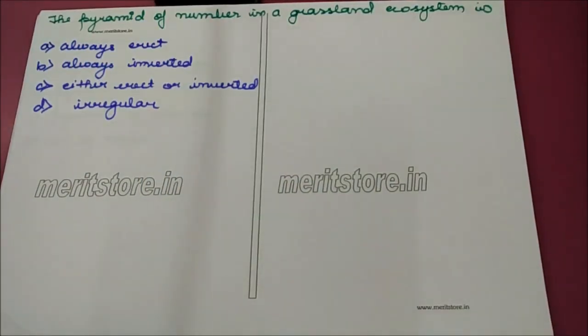The pyramid of number in a grassland ecosystem is always erect, always inverted, either erect or inverted, irregular.